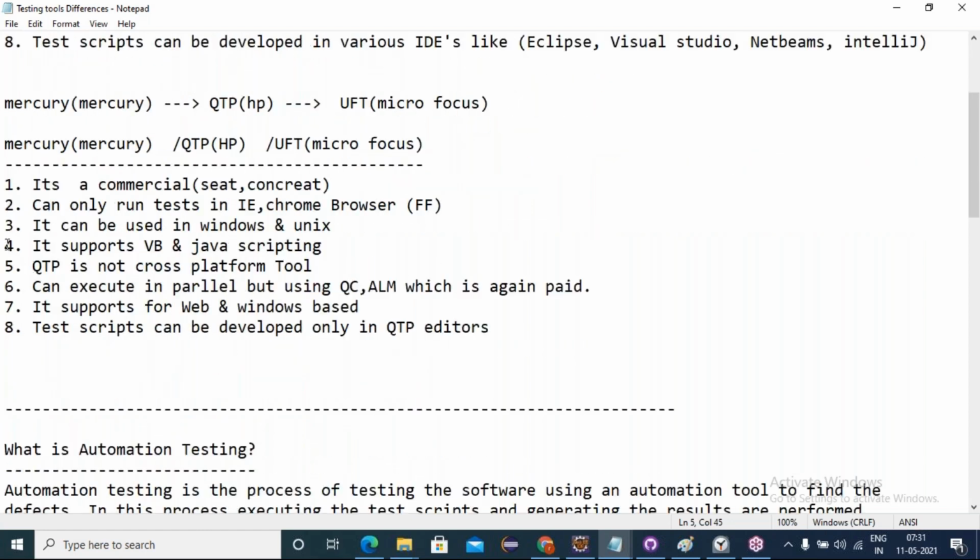And coming to the fourth point, UFT supports VB and Java scripting. Friends, if you want to automate, you must have a common programming language. When we both are talking, what is the common language for understanding the subject? English is the common language. In that way, how will Selenium interact with web elements to perform operations? Using some common languages. In QTP we use VB scripting and Java scripting. Using either of these language bindings, we build the UFT scripts to interact with web applications.